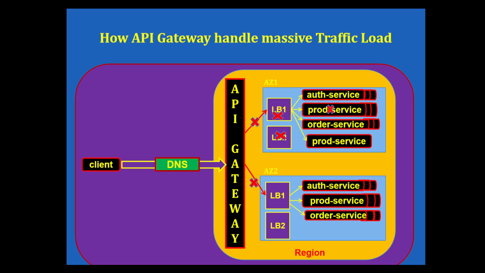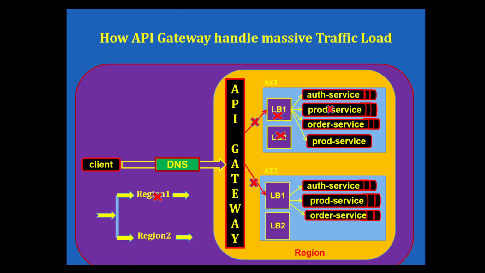Let us assume this is our region 1, and if the application in region 1 goes down due to some failure, then the API gateway in region 2 can take over and direct the traffic to the application instances running in region 2. It's simple: if region 1 gets failed for some reason, the API gateway will route the request to another region which is available.